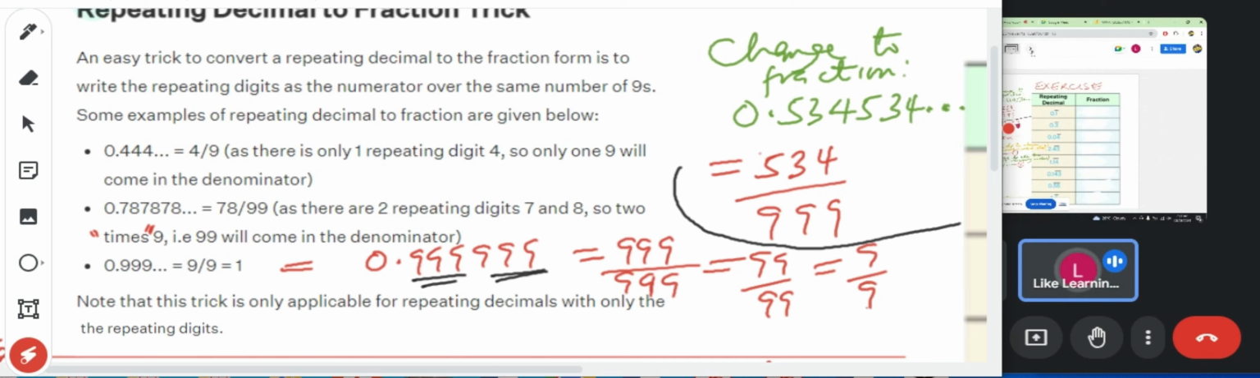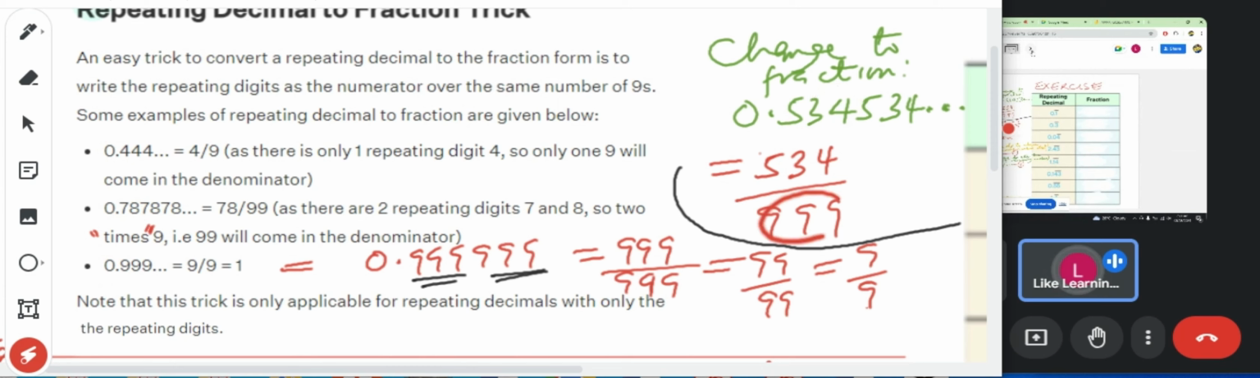Let me be very honest with you. Anyone you write will be marked for you, because it's the same thing. But think of it as just the first digit that is recurring, so that you don't have to go through that trouble. So it just becomes 9 over 9. Just like this one is 4 over 9. This one is 78 over 99. This one is 534 over 999.